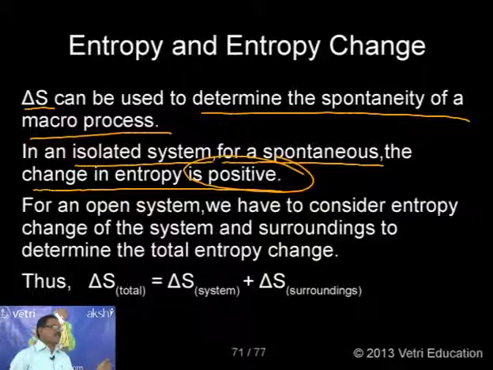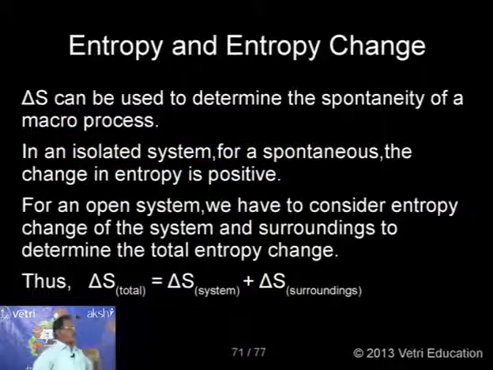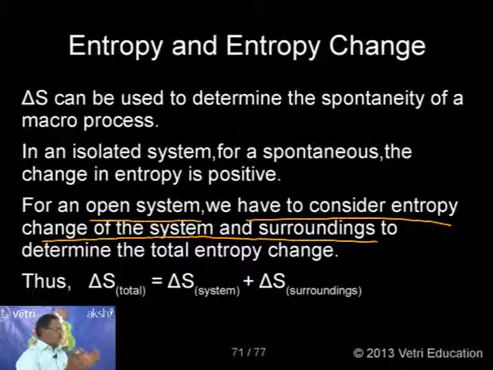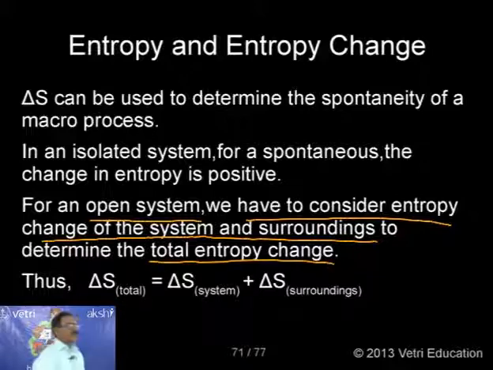So the first law fails, and the second law helps to predict whether the process is taking place or not. It gives the answer. Now, another problem is there, because this is for an isolated system. For an open system, if you want to calculate the total entropy, we have to consider the entropy change of the system and surroundings to determine the total entropy change.